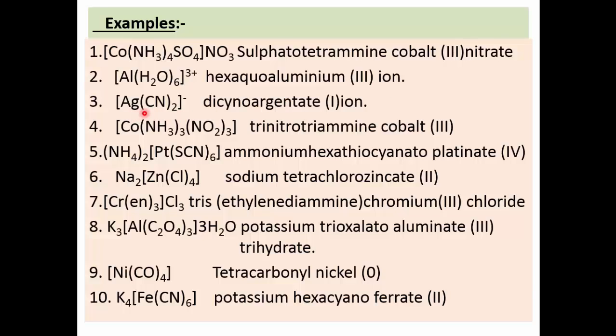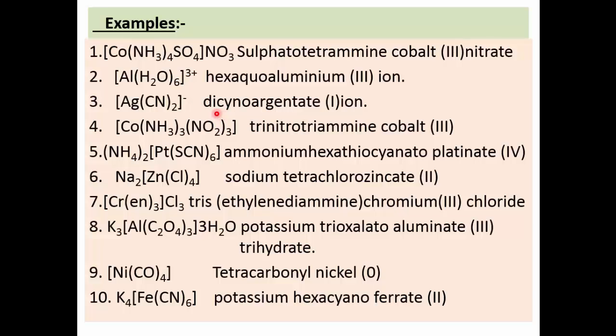Next example, again the same type, but this is an anion, as here there is negative charge. How is there -1 charge? See, on silver there is +1 charge, but it is coordinated to 2 cyanide ions. Therefore here there is -2, +1, -2, it becomes -1. Hence it is an anion. How to write its name?